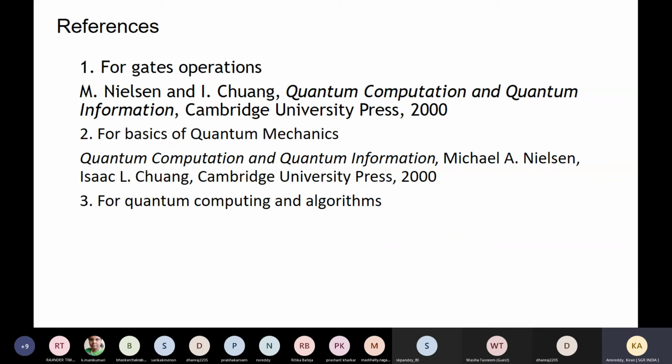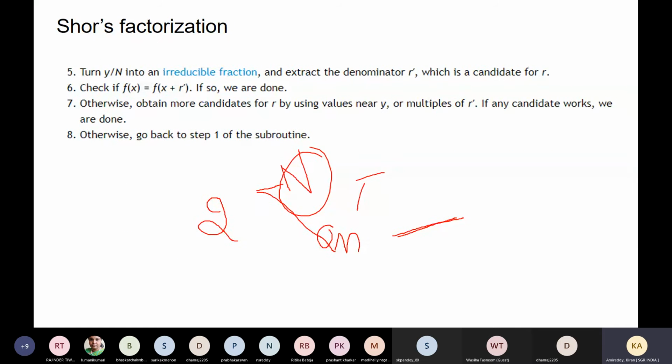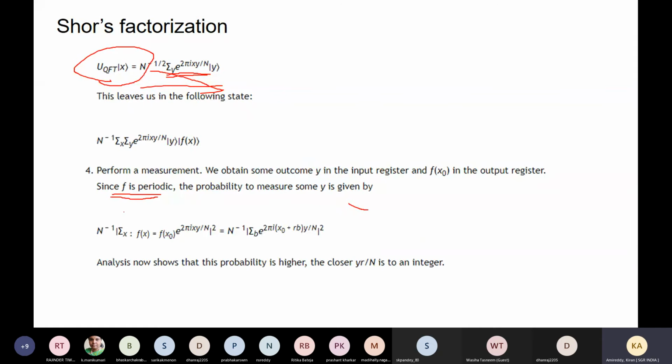I thought of giving an important reference book here. This book will be especially useful for understanding both Grover's algorithm and Shor's algorithm. Some illustrations are also given, one or two examples, and I thought of doing the Shor factorization.